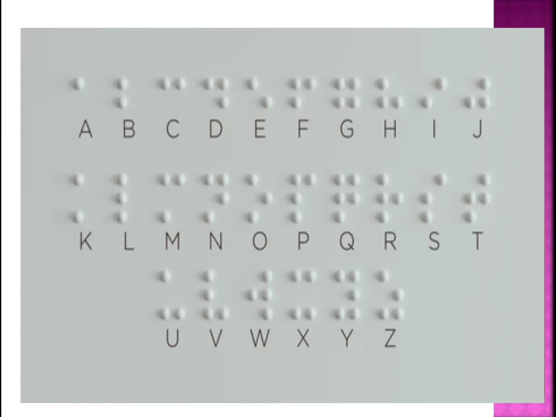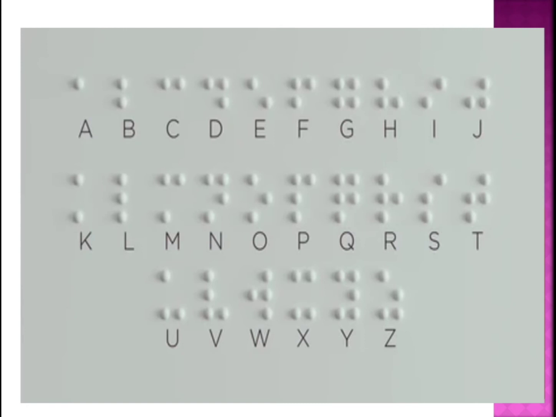Okay, children, if you see about this person Louis Braille, he invented this Braille system for the blind people. And why do you think he invented this script? Because he was blind. He was in an accident. In that accident he lost his eyes. He was 15 years old at that time. Then he started developing this code in the French alphabets in 1824.